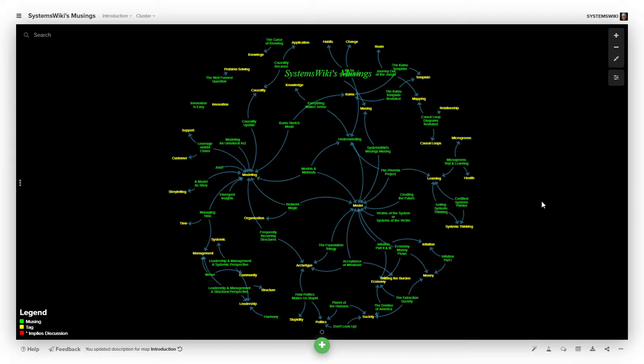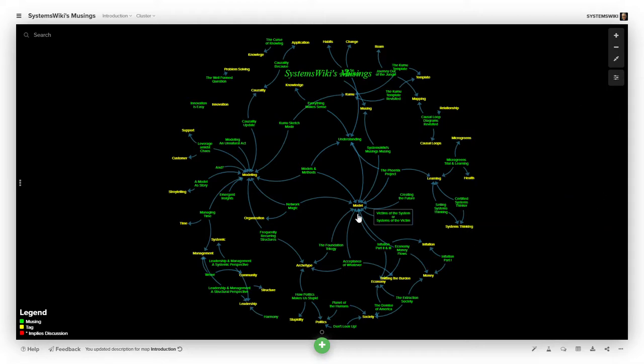The other thing is, all of the yellow things are tags that are in different models, and all of the green things are the musings themselves, and it would appear as though this musing doesn't have any tags on it yet, but I'll fix that.